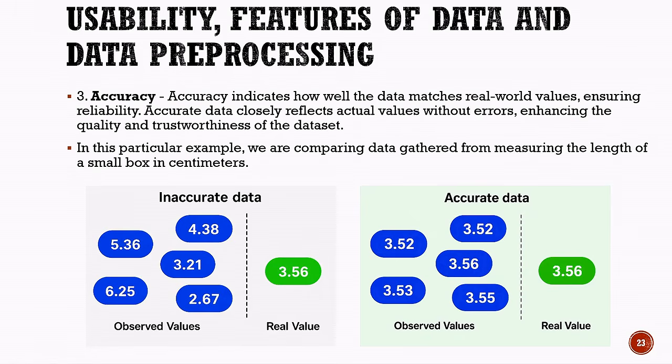On the right, the accurate data contains observed values such as 3.52, 3.56, 3.53, and 3.55. These values are very close to the real value of 3.56 centimeters. Therefore, accurate data is data that closely matches the actual or real-world values and contains fewer errors.